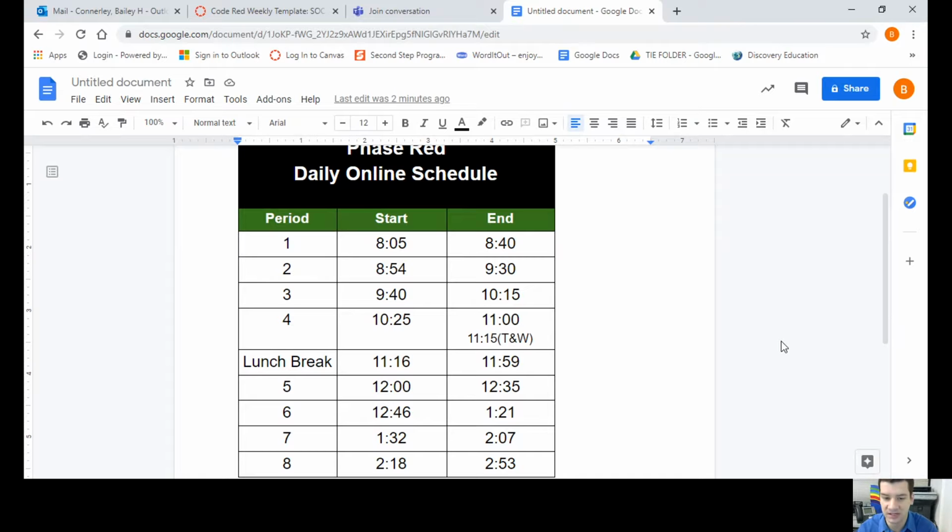And also, I don't want you missing any sort of instruction. So maybe you join at 9:40, but it lags, and you're actually in at 9:42 if you're in third period. Well, then you might have missed some instructions that will need to be repeated. So I would just try to log in about 3 or 4 minutes before class starts. That way you can troubleshoot, and if it lags, it's no big deal. So make sure you can tell me what time your class starts for social studies, because that's going to be part of your exit ticket.